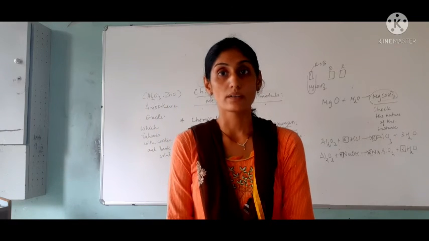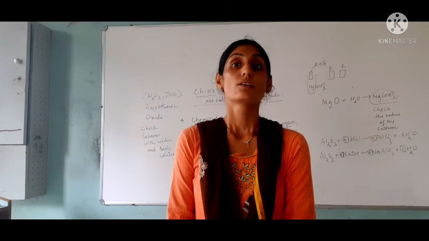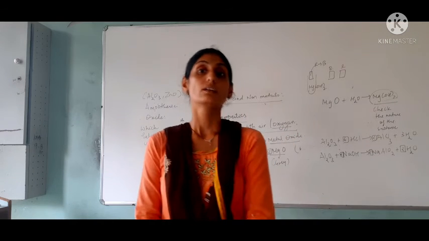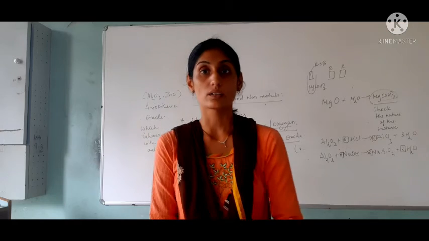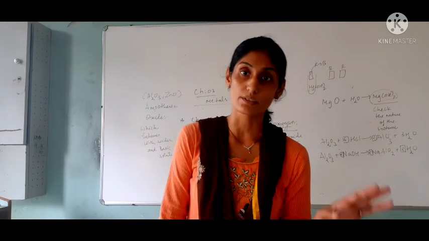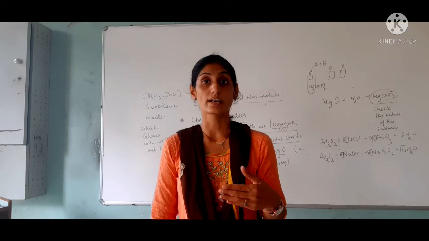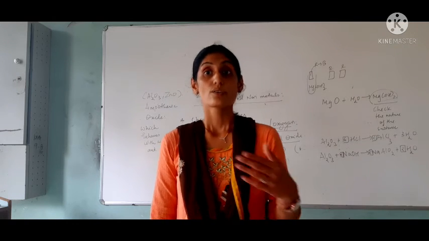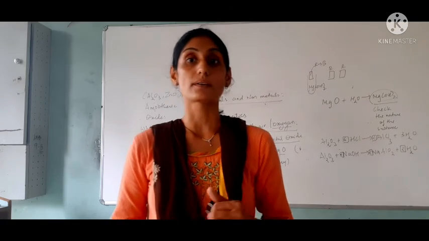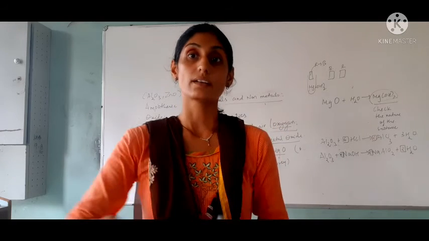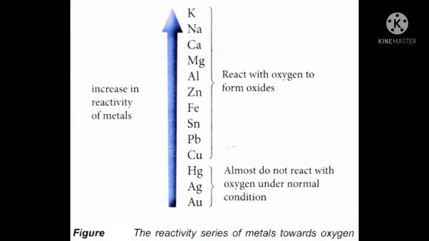And with copper, hot copper reacts faster with oxygen and burns easily, whereas cold copper cannot react that fast. The metals which do not react with oxygen at all are silver and gold. Now let us see the reactivity of metals towards oxygen in chart form, children. This is the reactivity series of metals toward oxygen. You can see potassium and sodium react easily, whereas silver, gold and mercury do not react with oxygen even under normal conditions. See thoroughly, children.